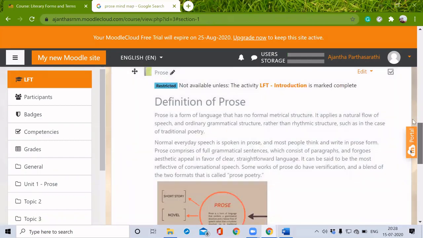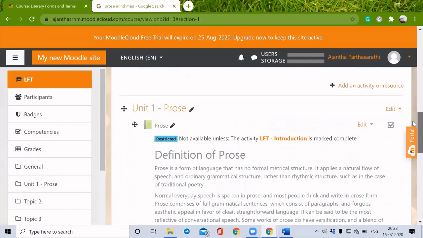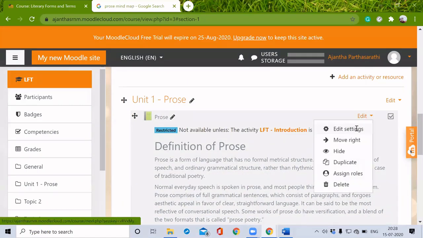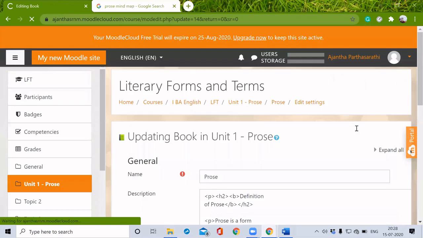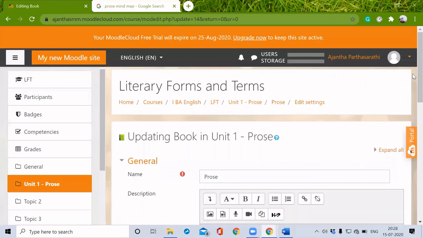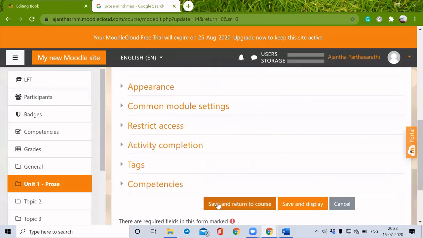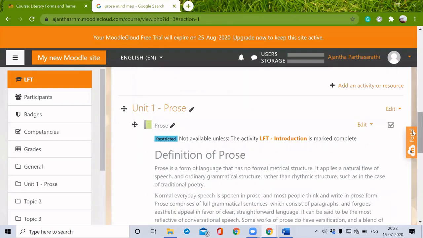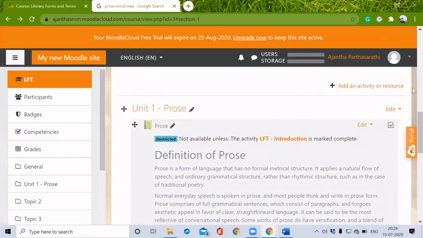So we can see this way, but I have to edit some more pages. So I have added one page.